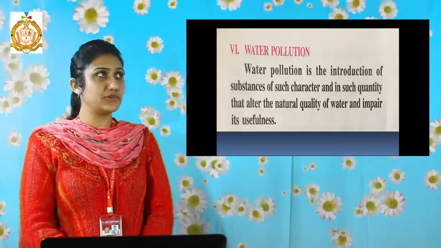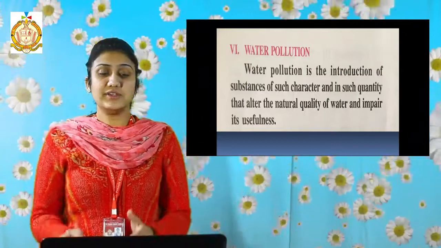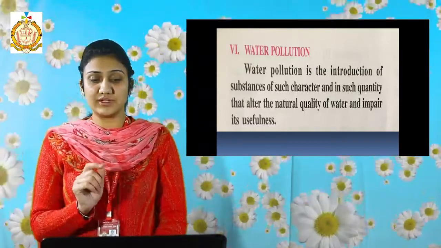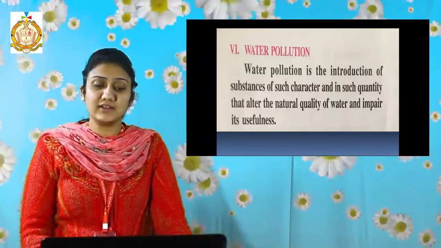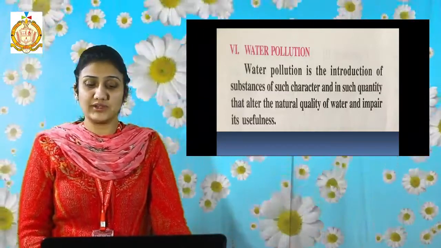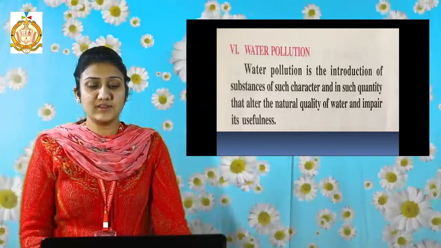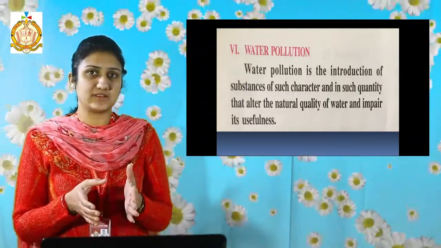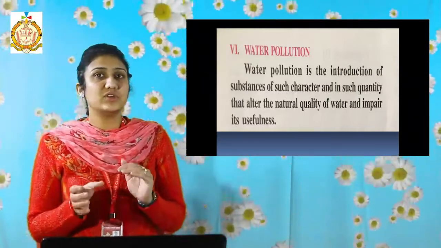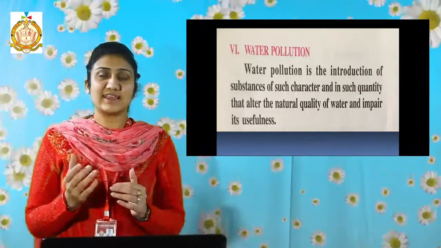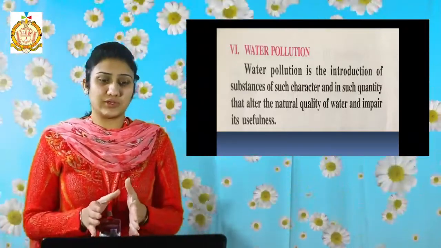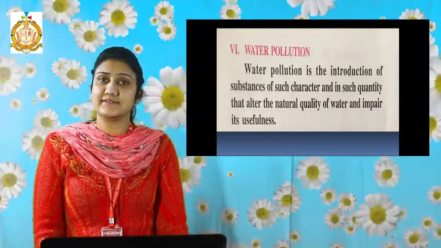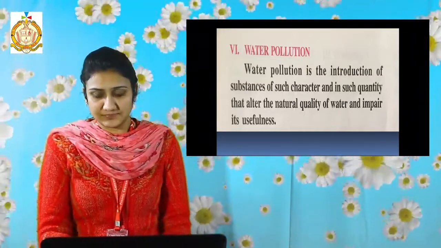Here is the definition of water pollution: water pollution is the introduction of substances, in such character or in such quantity, that alter the natural quality of water and impair its usefulness. It means that some unwanted substances are added to water, and their quantity is very large in comparison to the quantity of the water, and due to this the quality of the water changes and its usefulness degrades.